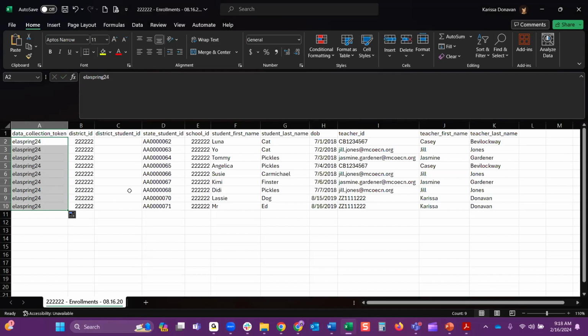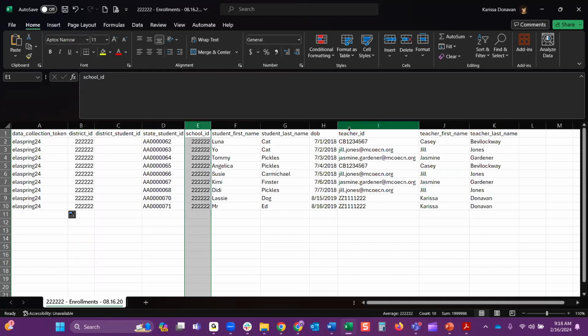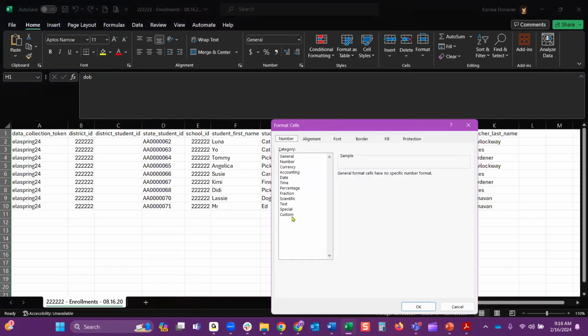You're going to be doing the same thing you do when you upload any files, is you're formatting for those leading zeros. And those columns are for the district ID. So you want 6 spaces. A lot of districts, organizations start with a 0. They do, you're going to lose that 0. So you format for the leading 0 for both column B and column E. And column H, you're going to format for the date of birth. So I will go through the date of birth here as well to show you how to do that.